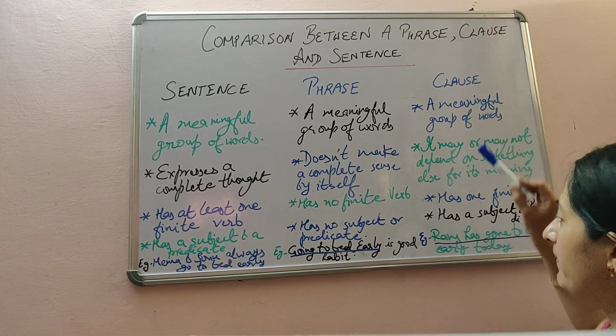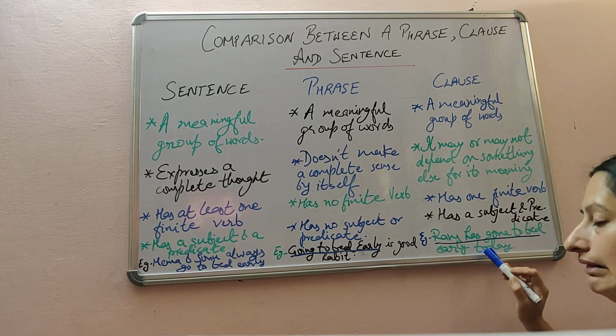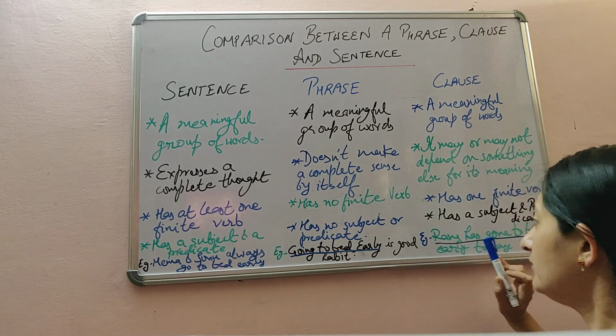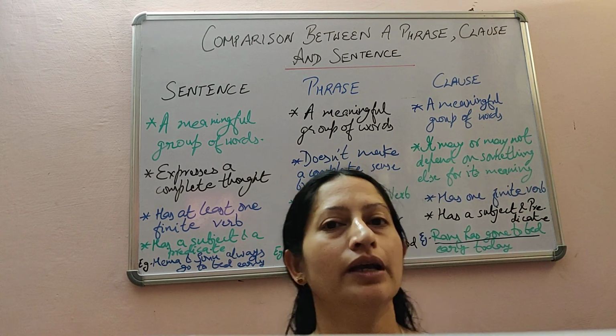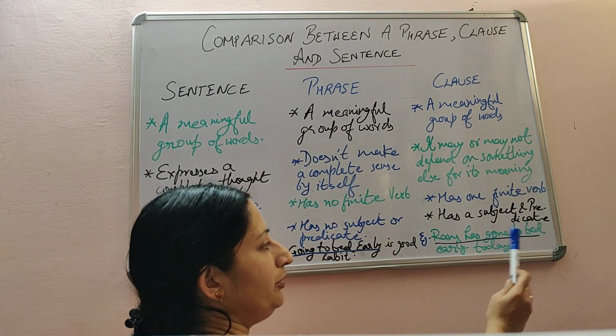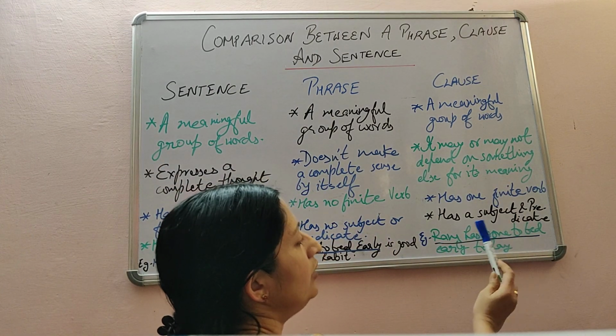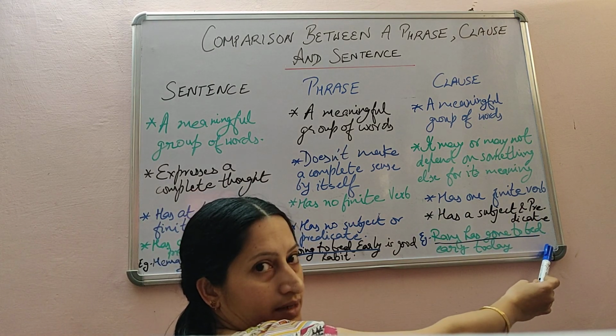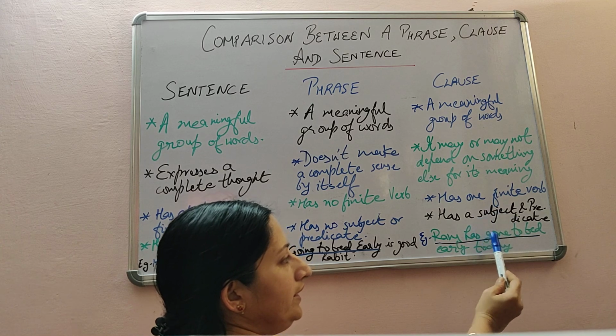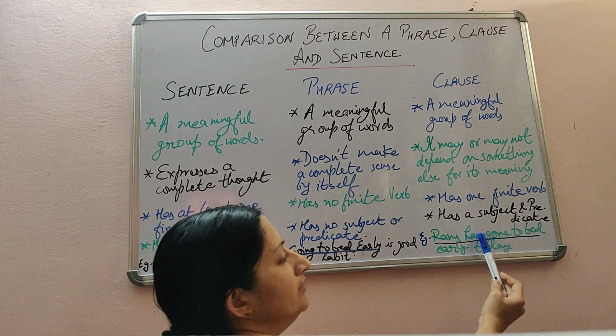While this part, if I say Ram has gone to bed early today. So Ram has gone to bed. This part is a clause, because gone here is a finite verb.